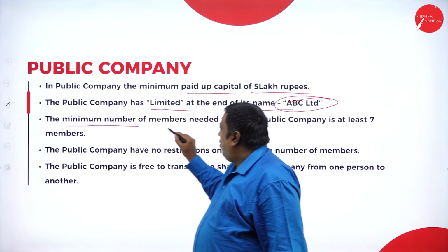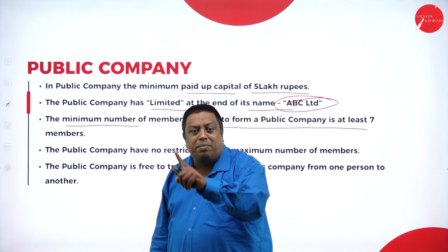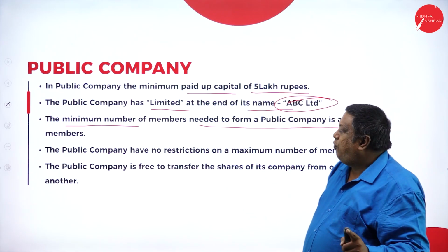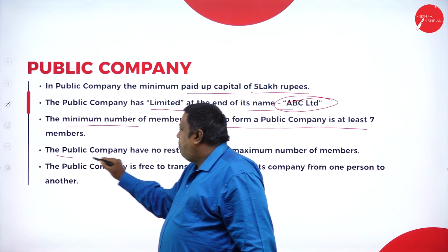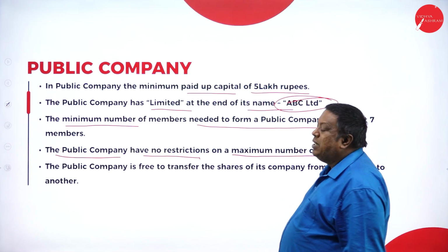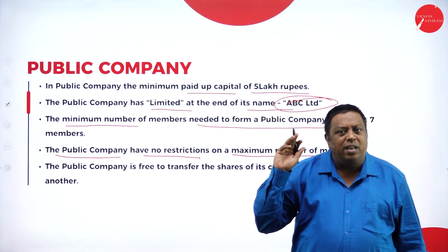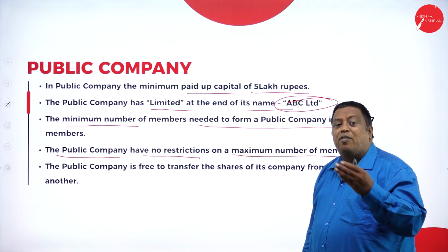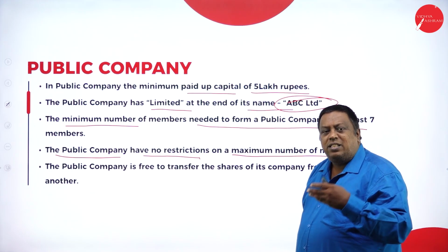The minimum number of members needed to form a public company is at least 7 members. For any public company, we require 7 members to form. Minimum is 7 and for the maximum, there is no restriction. A public company has no restrictions on the maximum number of members. It can have any number of members to form the business as well as to run the business activities in the market.